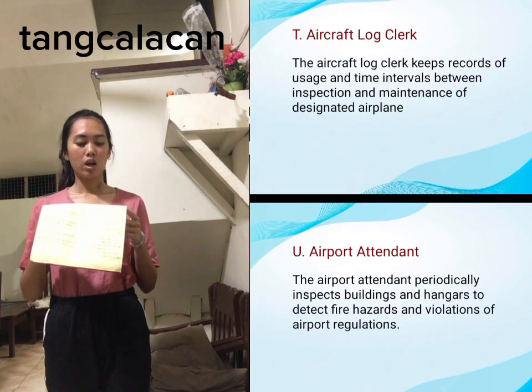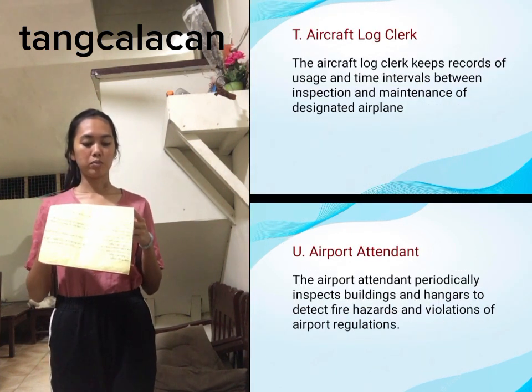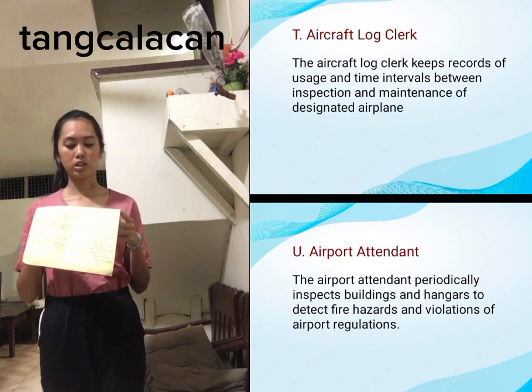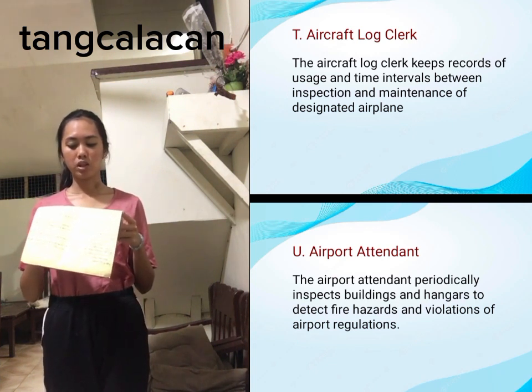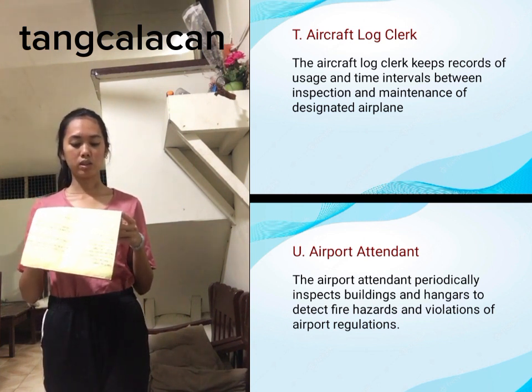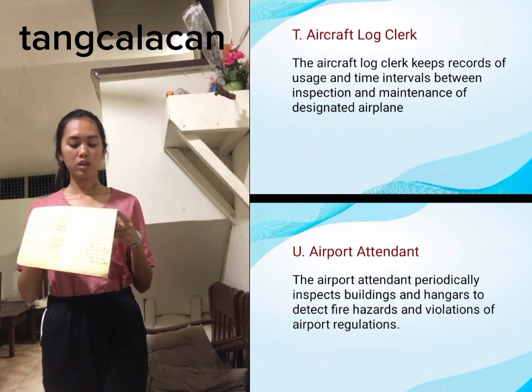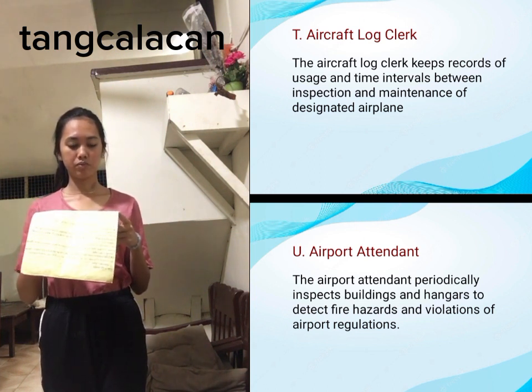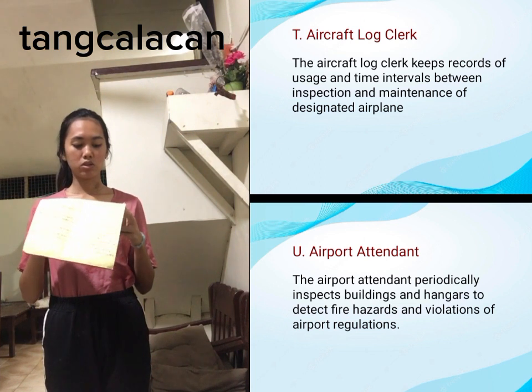Flag Clerk. The aircraft flag clerk keeps records of usage and time intervals between inspection and maintenance of designated airplane. Airport Attendant. The airport attendant periodically inspects buildings and hangars to detect fire hazard and violation of airport regulation.